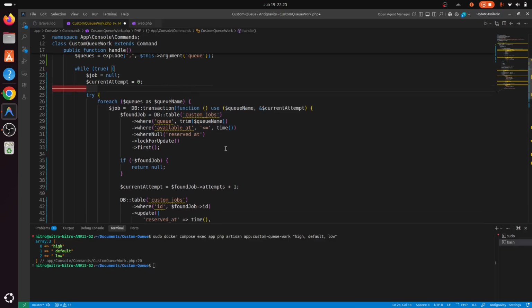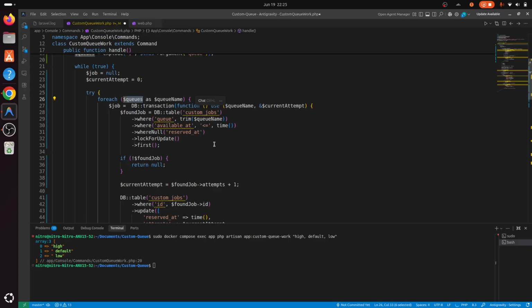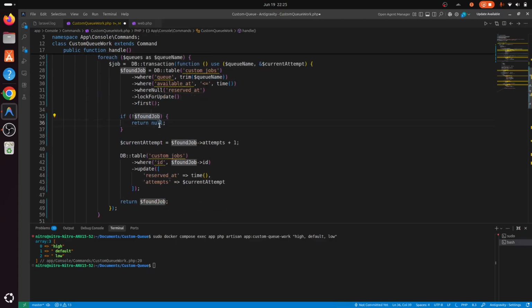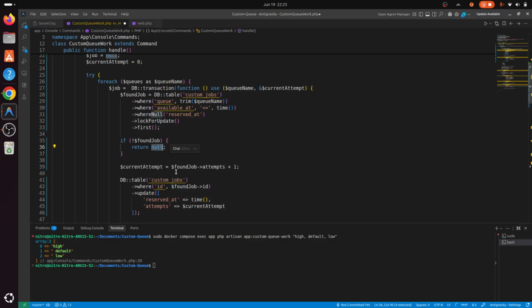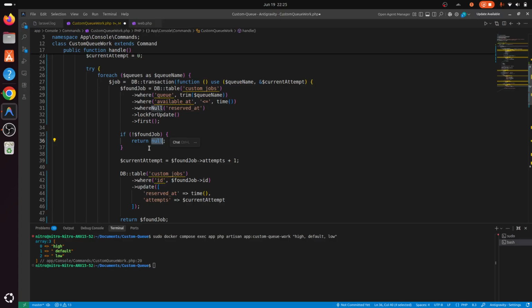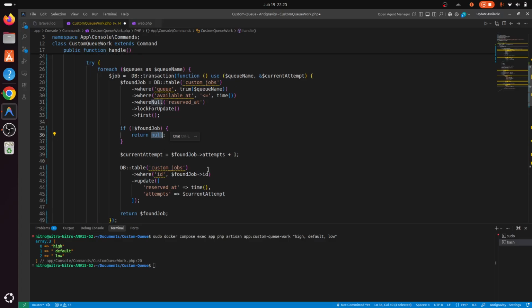Everything looks good for now. We are looping everything, and then we are fetching the queue name, found job. If not found job, return null. Looks good.